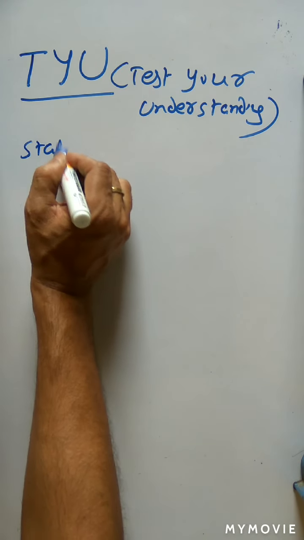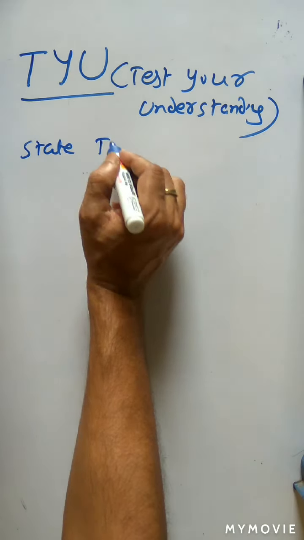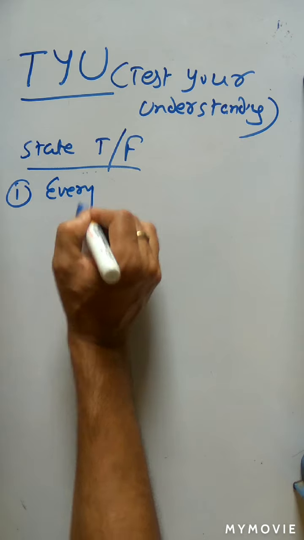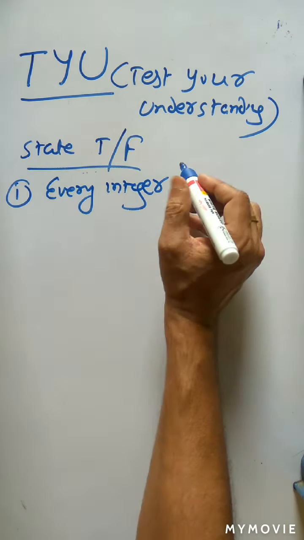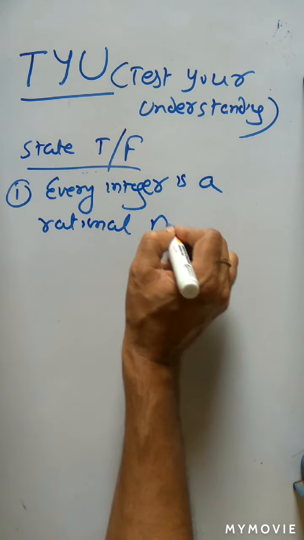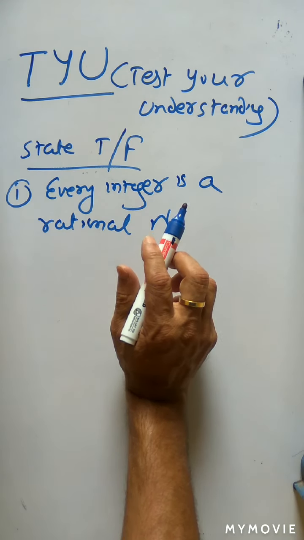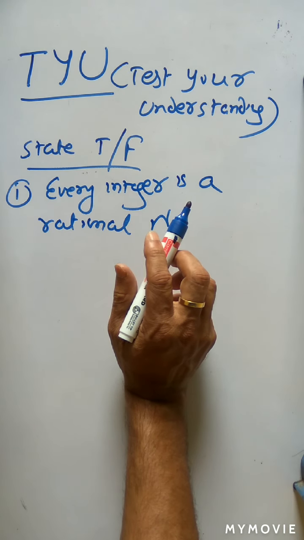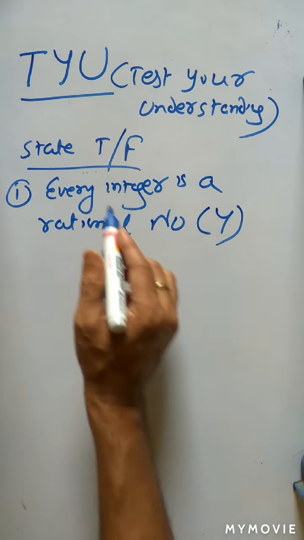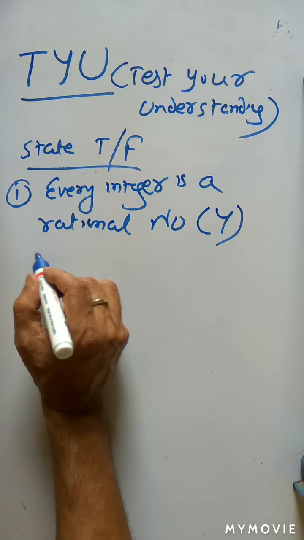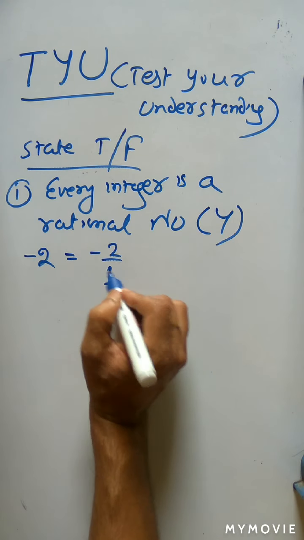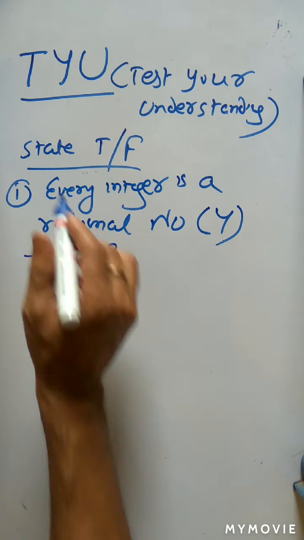So now the question will be to state true or false. One question is given: every integer is a rational number. Yes or no? So definitely your answer is yes. Every integer is a rational number. Suppose, for example, -2. -2 is an integer. That -2 can be written as -2 by 1, that is p by q, where q is not equal to 0. So this is the first question.